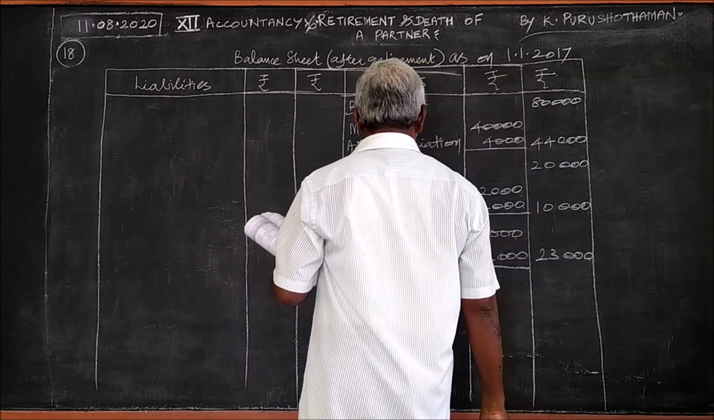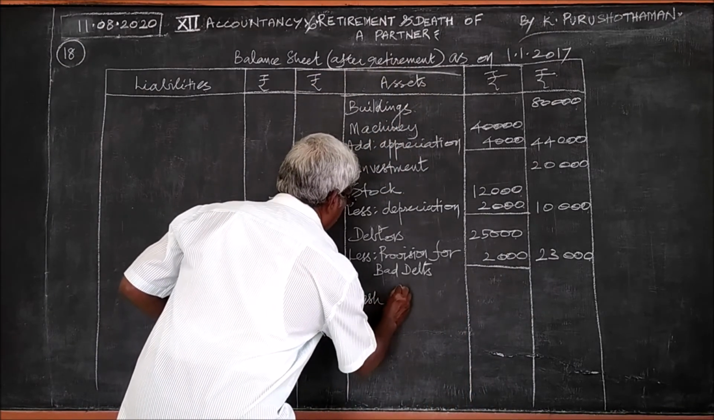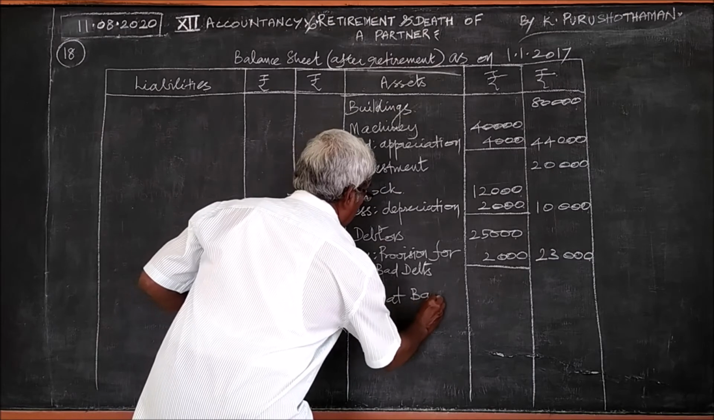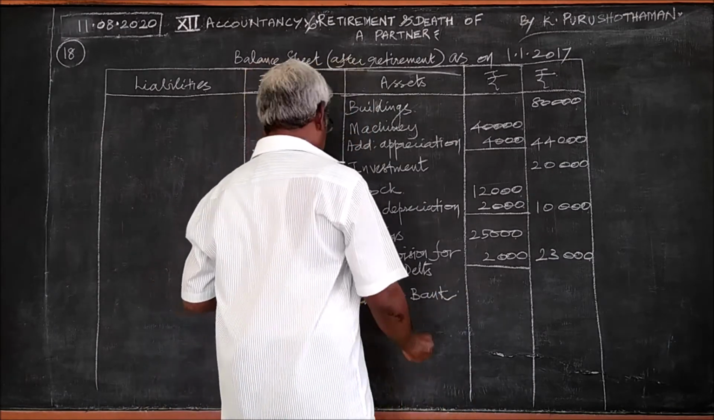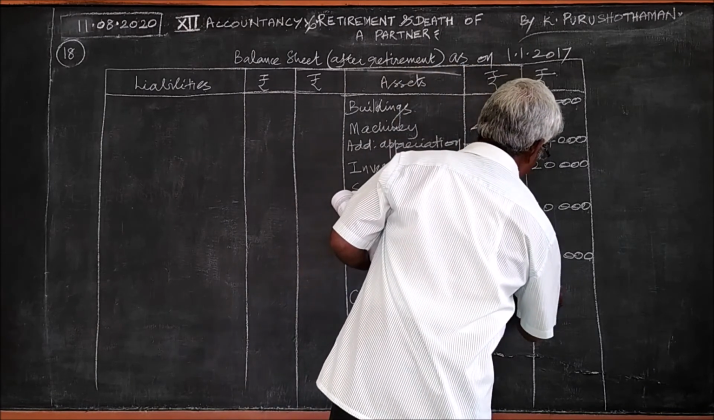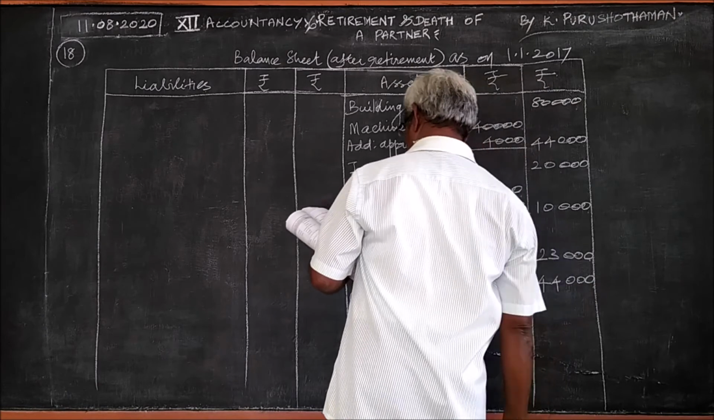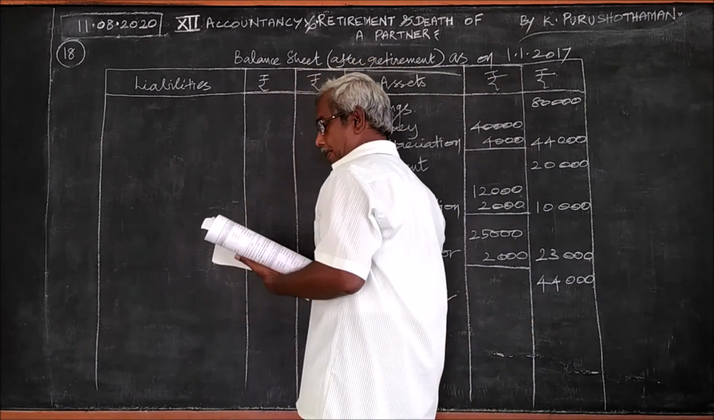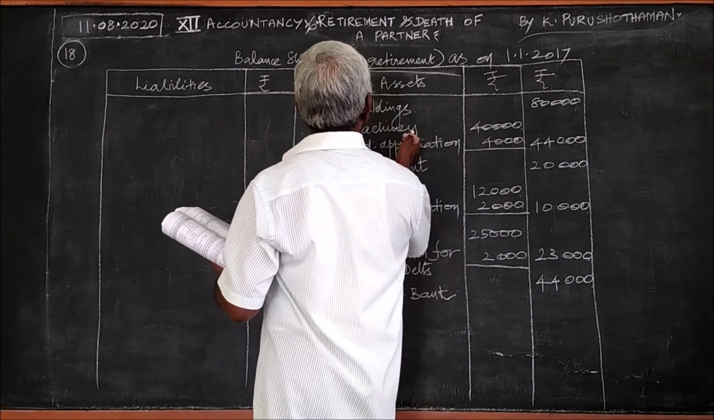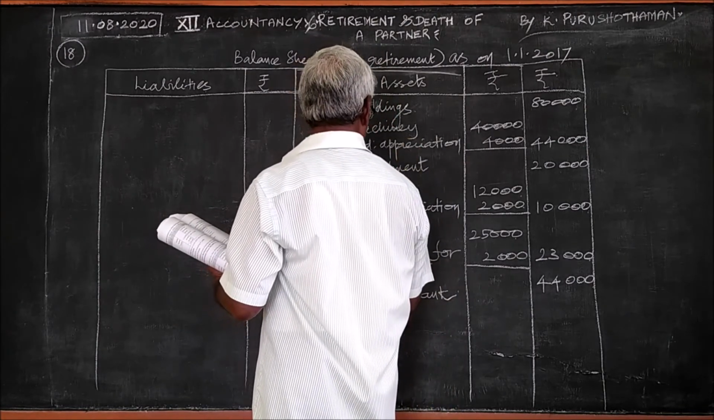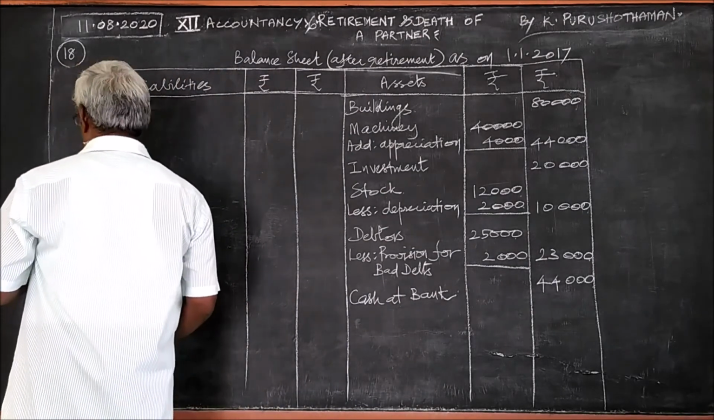Then cash at bank, 44,000. All the assets given on the asset side, with the necessary adjustments, we have written. Now we pass on to the liabilities.